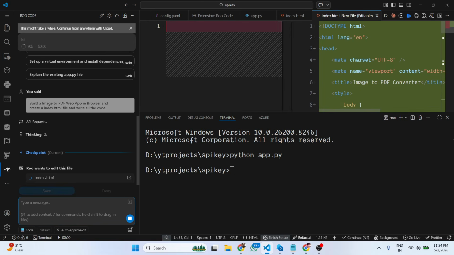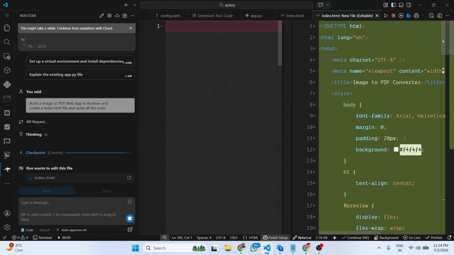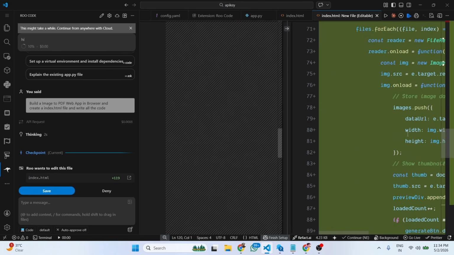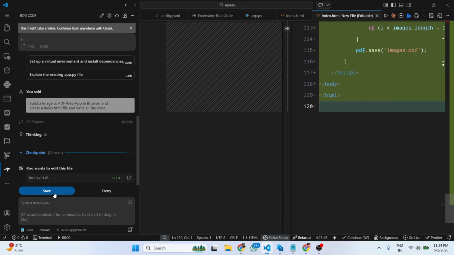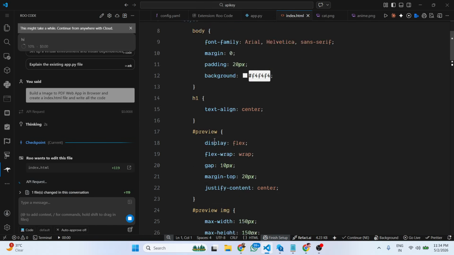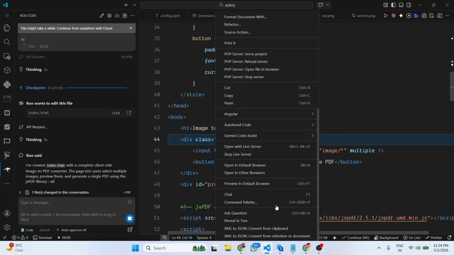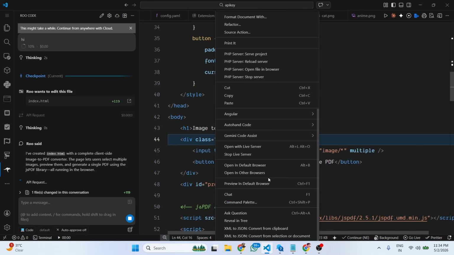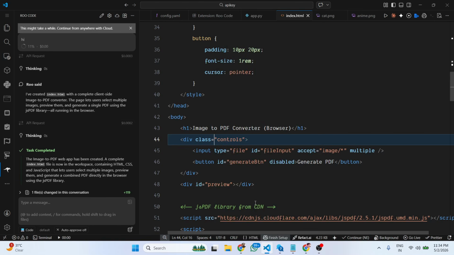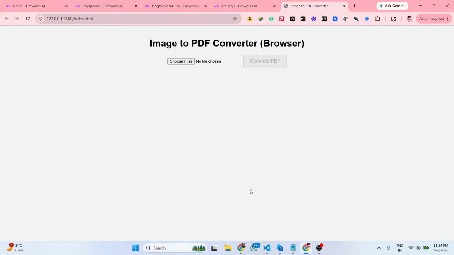So you will see that now it is creating that image to PDF editor. It's automatically writing the code for us. You click on save. So now you can see that it's actually built out this application for us. Task completed.